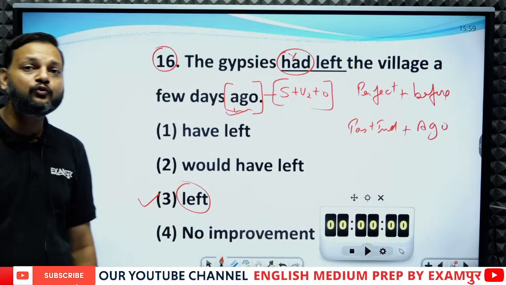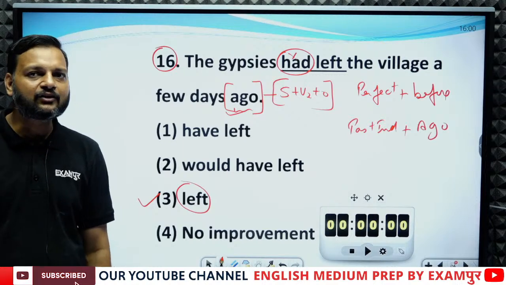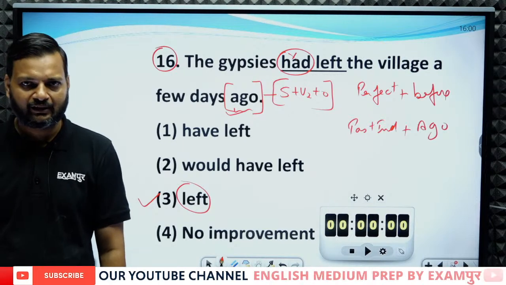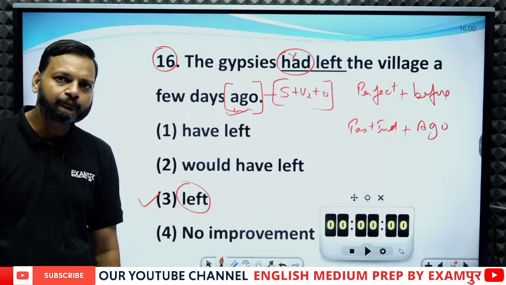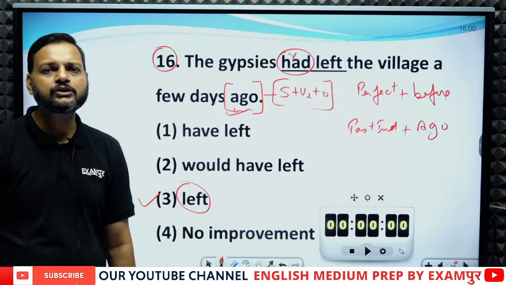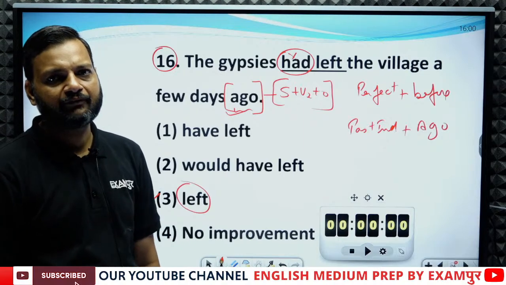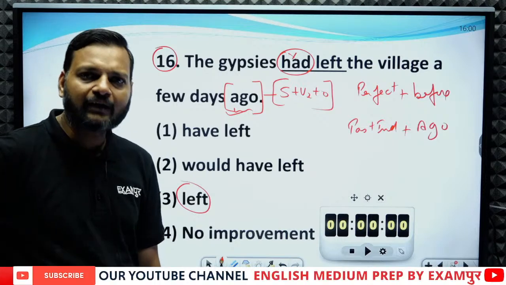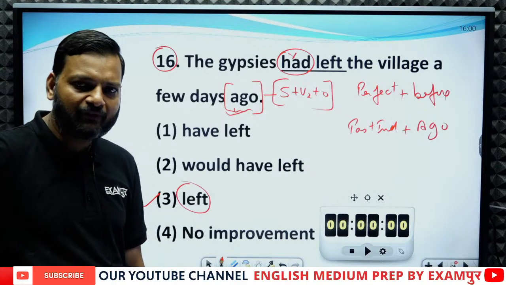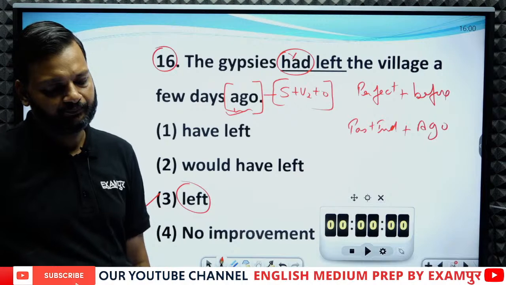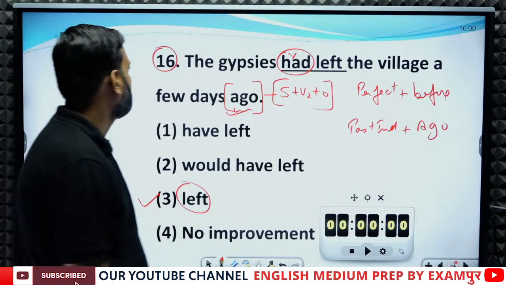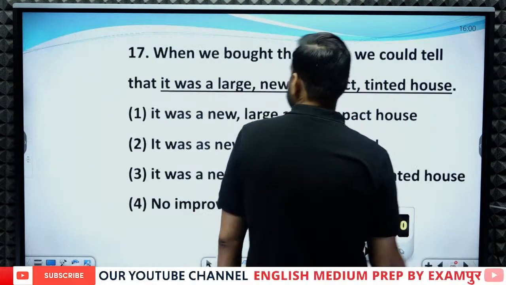Monica, you cannot use perfect tense with ago, whether it is present perfect or past perfect. Ago can be used only with past indefinite tense, and before can be used with both present perfect and past perfect. Okay. Let's see the next question.